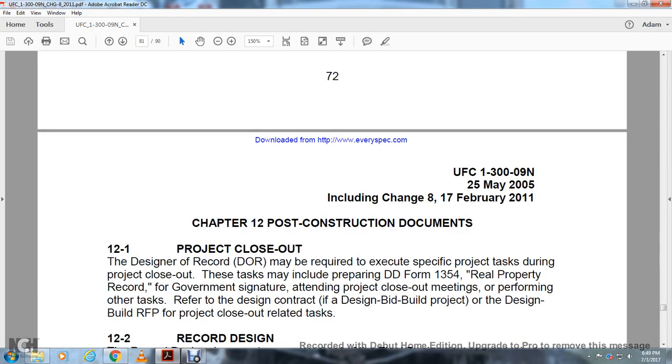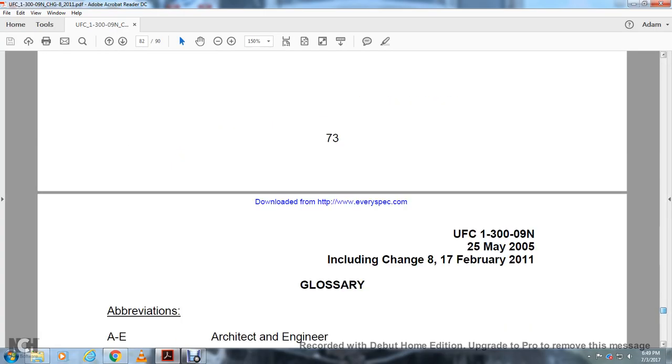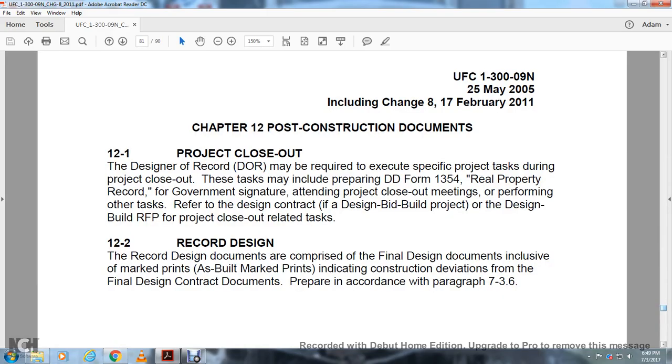Alright, chapter 12, proposed construction documentation. Alright, this is only one page, and then we're moving on to the glossary, which I'll just skim over.